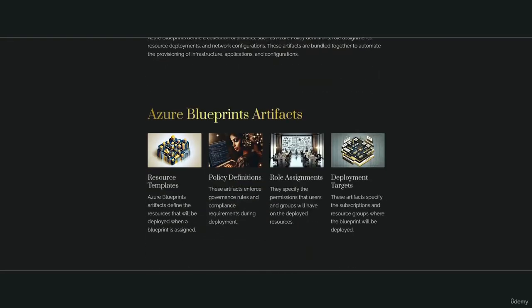Azure Blueprints artifacts define the resources that will be deployed when a blueprint is assigned. Policy definitions. These artifacts enforce governance rules and compliance requirements during deployment. Role assignments. They specify the permissions that users and groups will have on the deployed resources. Deployment targets. These artifacts specify the subscriptions and resource groups where the blueprint will be deployed.